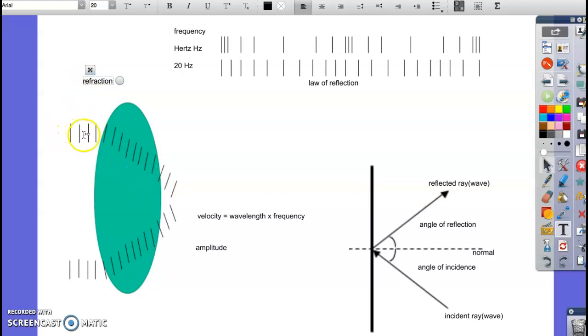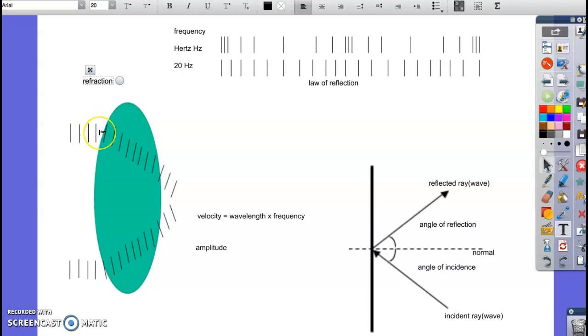Okay, if this is the wave coming, it's a straight surface like that. When it hits the glass, let's say this is a lens right here, a glass lens. When it hits the lens, if you remember, light is a transverse wave, and it's going to go slower in glass than it will in air. So when this bottom part hits, it's going to go slower, but the top end is going to go faster.